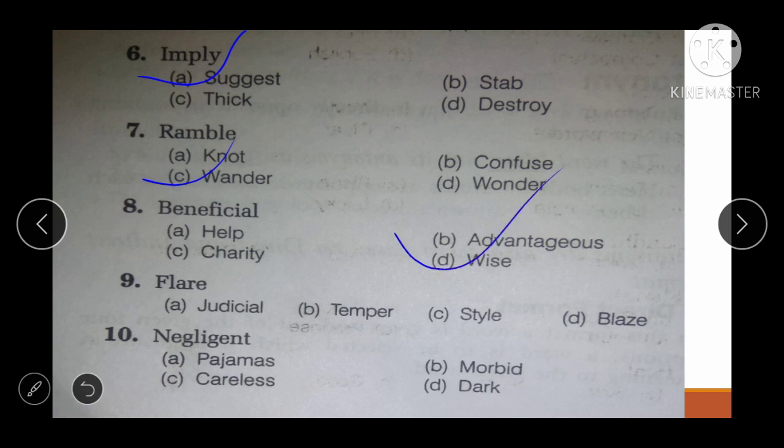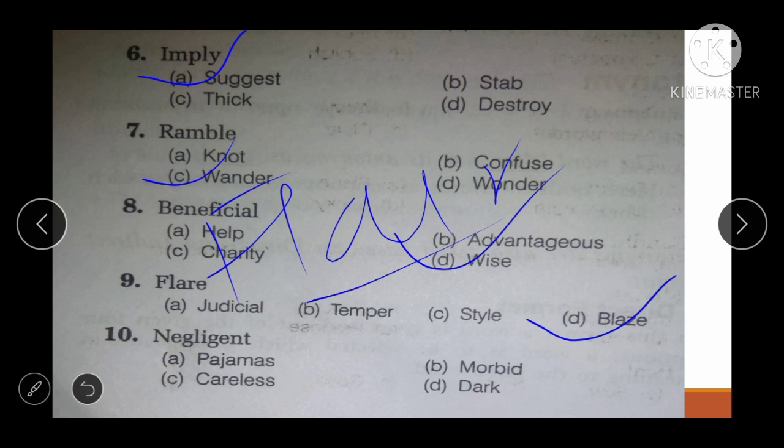It's flair. Options are judicious, temper, style and bless. So the correct answer will be bless. Now let's see what this flare means. Flare means a sudden bright light, or a flame. We use the word flare for this type of flame, or blaze also. So friend, we have one more word called flair. What does it mean? It means talent or style, right?